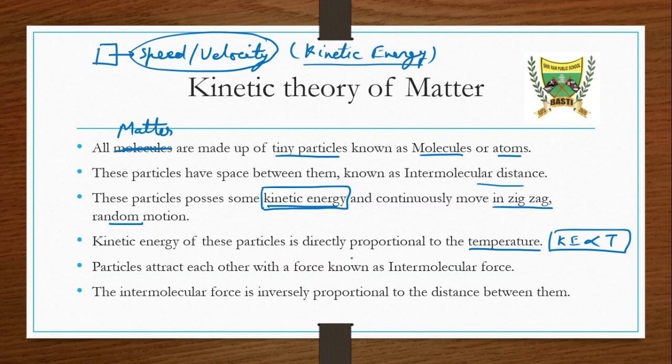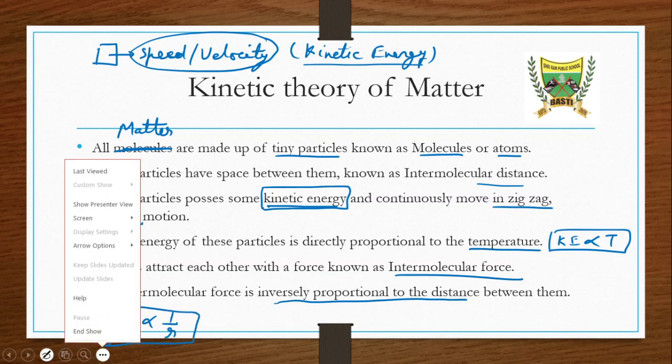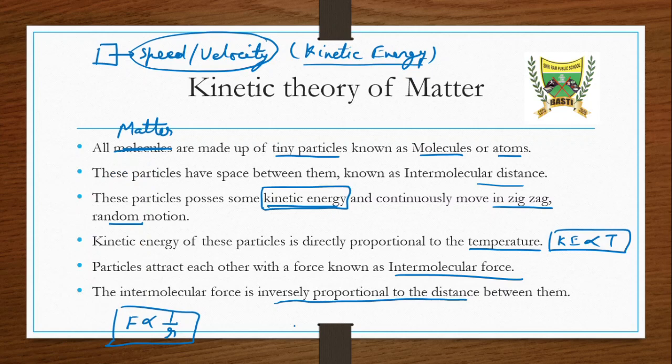These particles attract each other, which is known as intermolecular force, and the intermolecular force is inversely proportional to the distance. This intermolecular force is inversely proportional to the distance. What does this mean? Inversely proportional to the distance means that, suppose that,